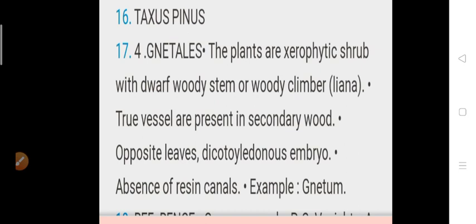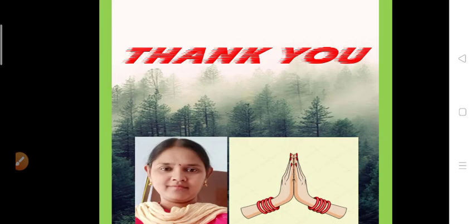This is about Chamberlain's system of classification of gymnosperms.